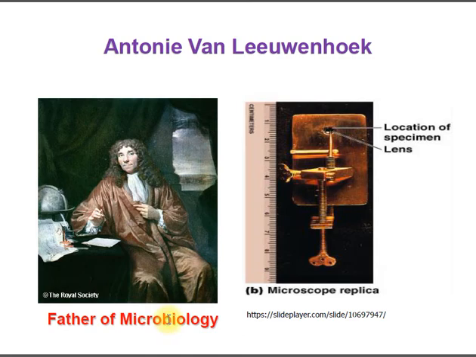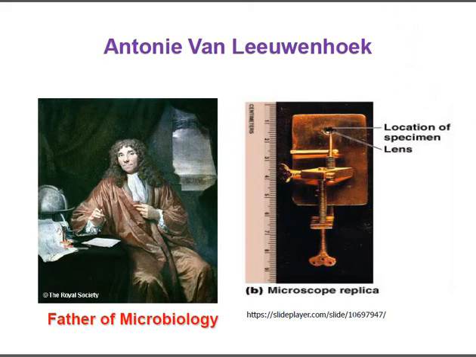Basically, he was a Dutch merchant, but his hobby was to grind lenses, and by grinding lenses he prepared combinations which were the earliest microscopes, and through them he visualized certain materials.